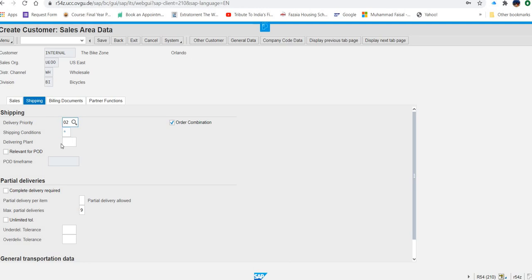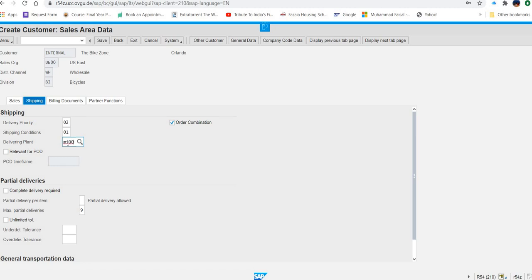Then what next after the delivery priority? Shipping condition. So shipping condition is mentioned as 01. Let's type quickly. And then delivery plant. And delivery plant is given over here as MI00. Again, repeat. This is MI00, not M100.